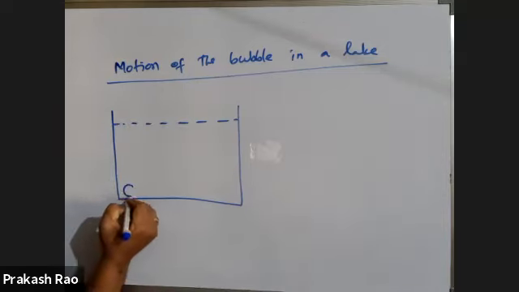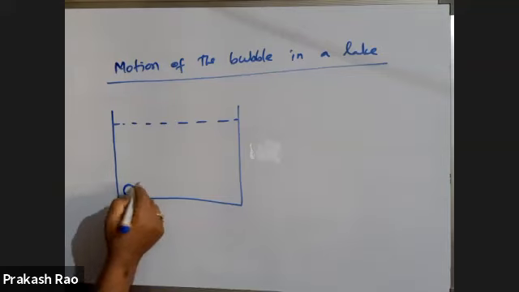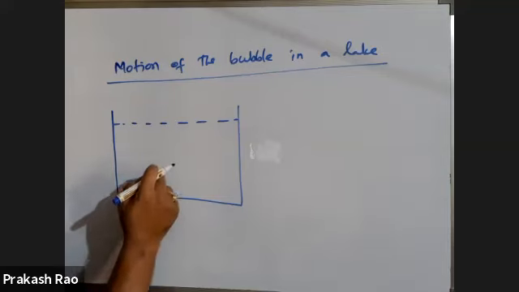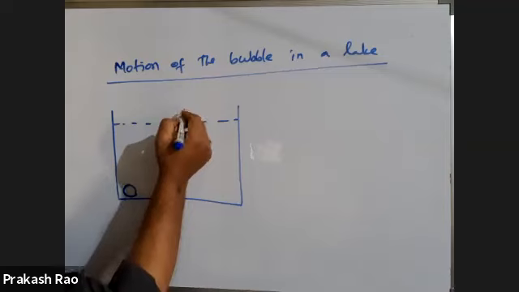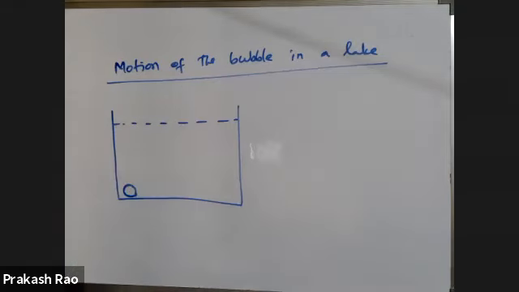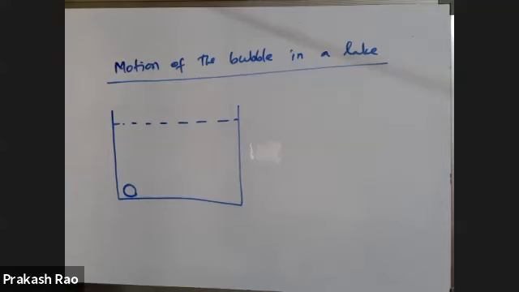Here there is a bubble. The bubble is moving up. When the bubble moves up and reaches the top, will its size increase or decrease? Increases. Why does the size increase? Because pressure is decreasing.